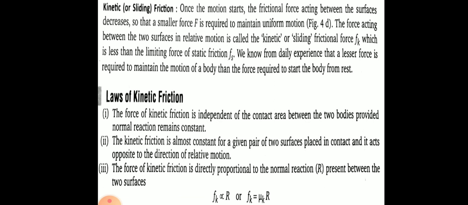Second law describes direction, which is same as static friction. Third law is almost same. Kinetic frictional force represented by small f k is again proportional to normal reaction, or f k is equal to mu k into R. Here mu k is constant, which is called coefficient of kinetic friction.